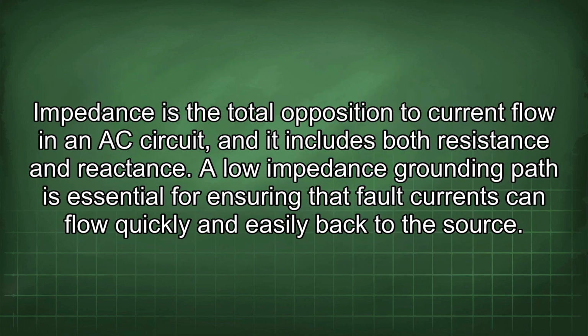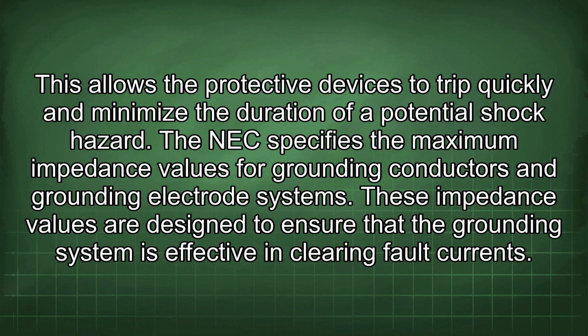One important aspect of grounding is the concept of impedance. Impedance is the total opposition to current flow in an AC circuit, and it includes both resistance and reactance. A low impedance grounding path is essential for ensuring that fault currents can flow quickly and easily back to the source. This allows the protective devices to trip quickly and minimize the duration of a potential shock hazard. The NEC specifies the maximum impedance values for grounding conductors and grounding electrode systems. These impedance values are designed to ensure that the grounding system is effective in clearing fault currents.